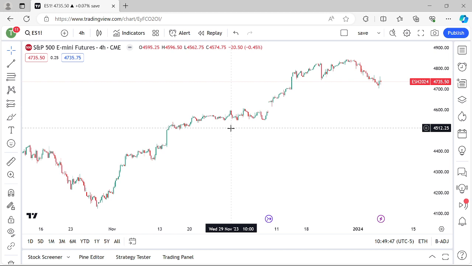the entries. That's a prime time that you want to look for it, because news is prime time for manipulation, for turtle soups, for that stop run that ICT teaches you in this mentorship. That stop run that you look for, then the shift, news, a lot of times it'll provide that. Okay? It'll provide that signature that you're looking for. Not always, but again, it is a common time that you see it.